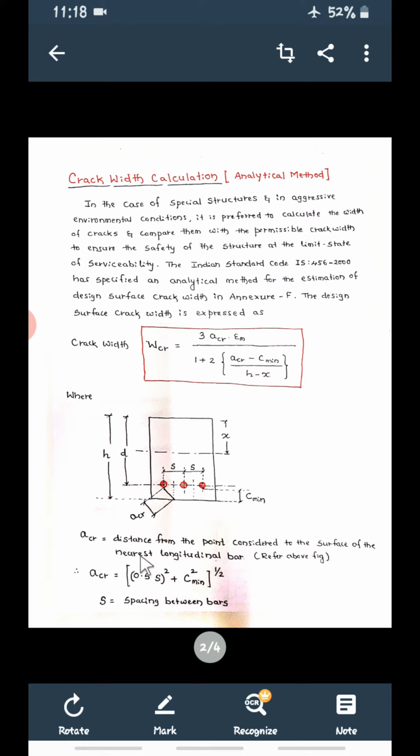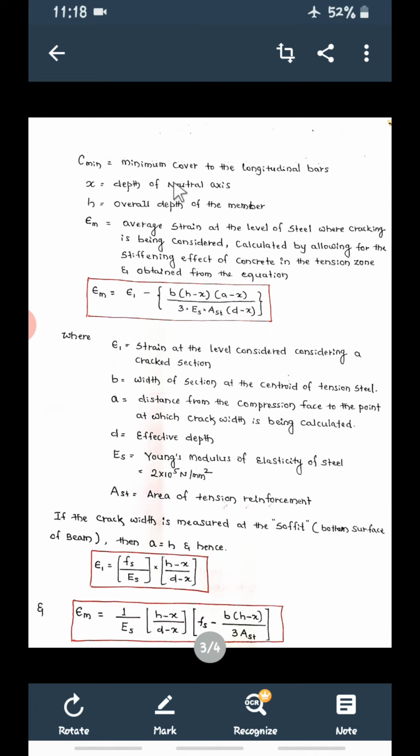So ACR will be calculated using this formula. S will be given in the problem, that is the spacing of bars S. C minimum, the minimum cover, is given in the problem. Then calculate X, that is the neutral axis depth, first, as usual in the previous problems we have solved. Then for calculating this EM, use this formula.